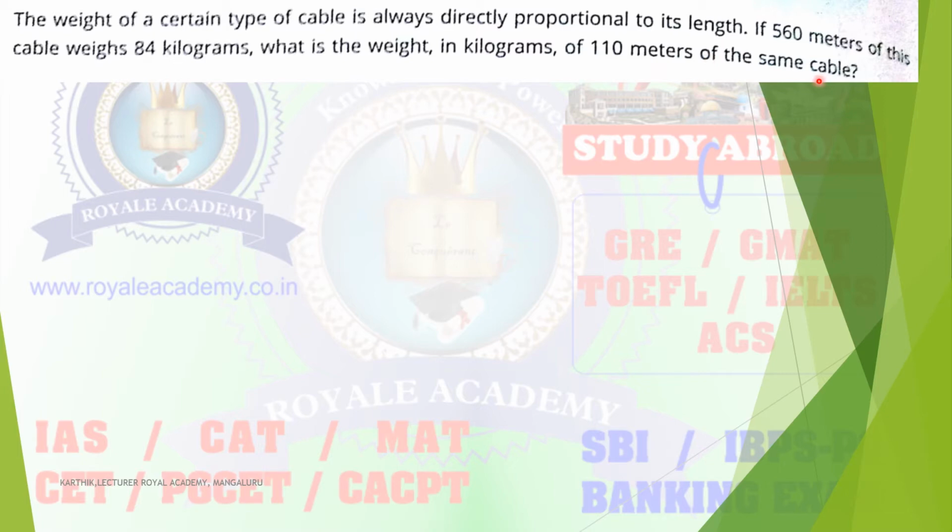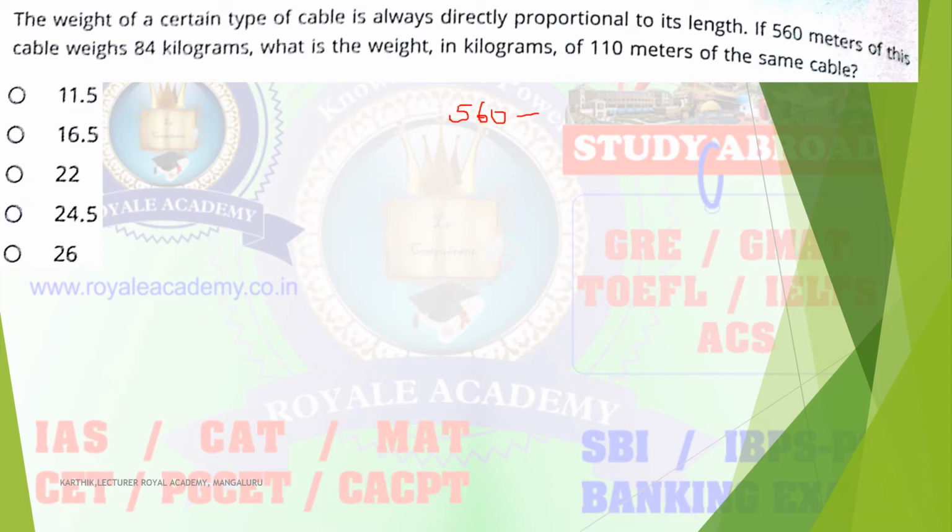This is just the cross multiply, so you can easily determine it by the cross multiply method. So I will tell you. 560 is 84. So 110 is how much? Cross multiply.